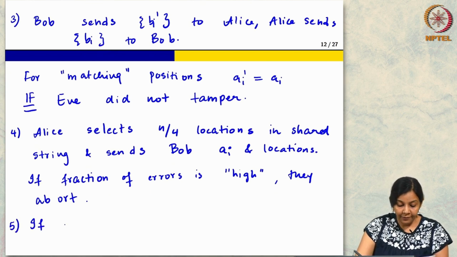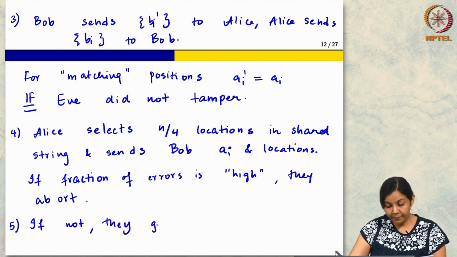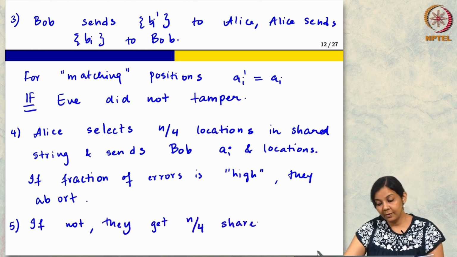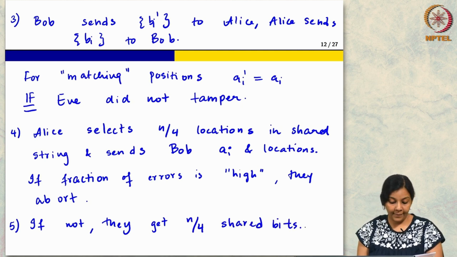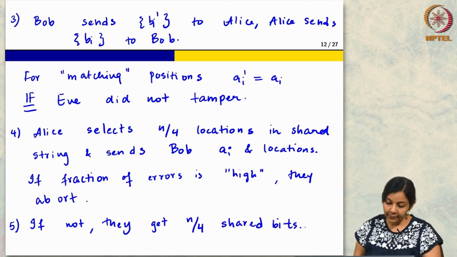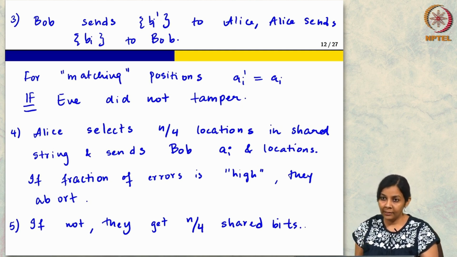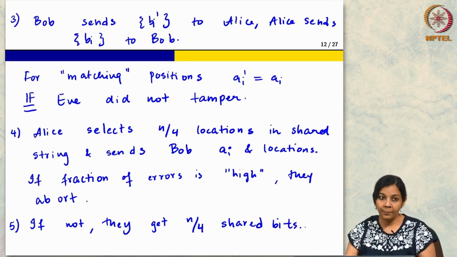Okay, and if not, they get n by 4 shared bits. So, by sending n bits, we have ended up with potentially n by 4 shared bits.